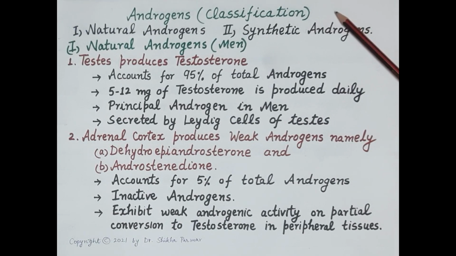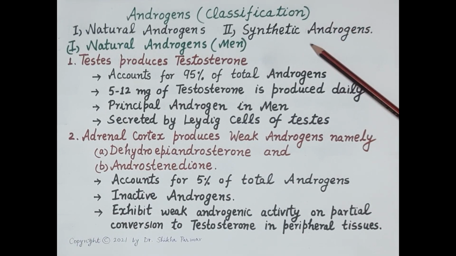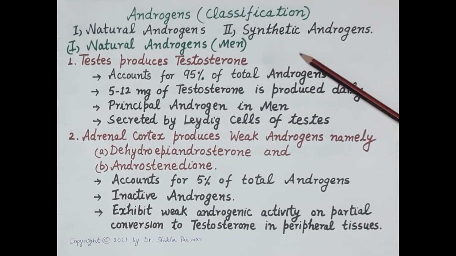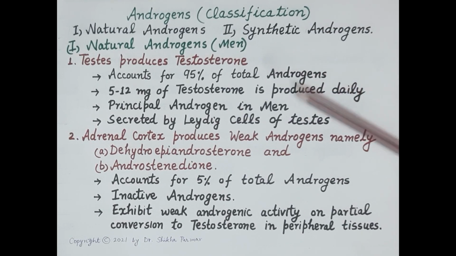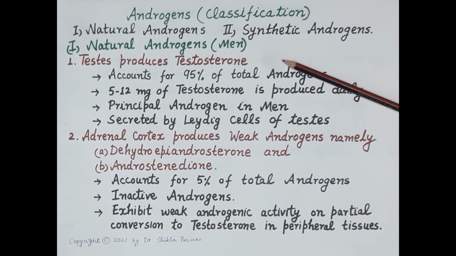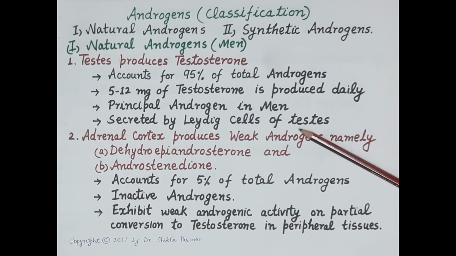Now let's classify androgens. Androgens are classified as the natural androgens and synthetic androgens. So let's first talk about the natural androgens in men. Now as discussed earlier, testosterone is the principal androgen in men and testes produces testosterone, and testosterone accounts for 95% of total androgens in men, and testes produces 5 to 12 milligram of testosterone daily, and testosterone is secreted by the Leydig cells, and these Leydig cells are located in the interstitium of testes between the seminiferous tubules. So it is the testes that produces testosterone.